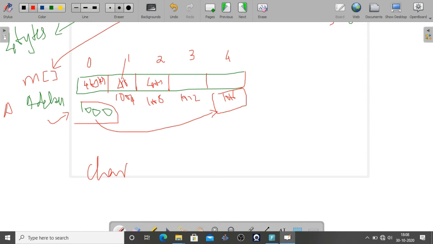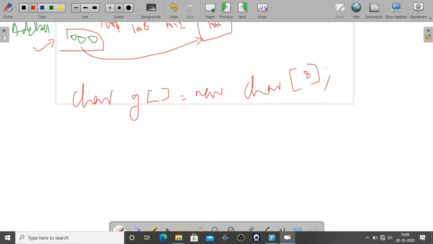So in the case of character, just to consider character, grade, that is G, I am just giving grade equal to new char of 8. This is the example I have given, character. So you know that character means how many bytes are occupied? Yes, 2 bytes are occupied.